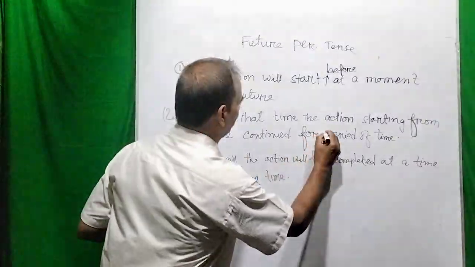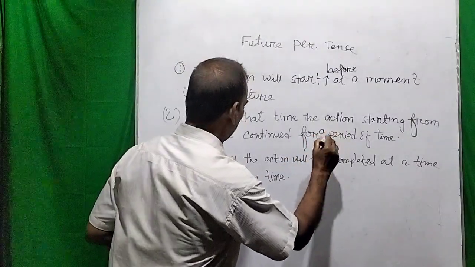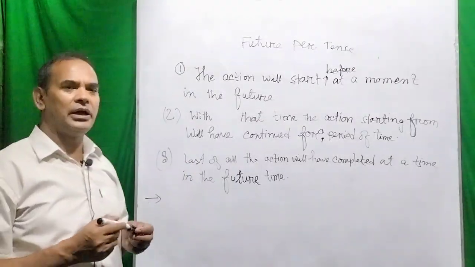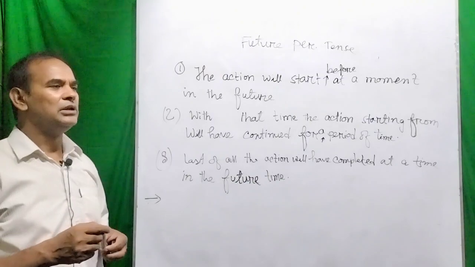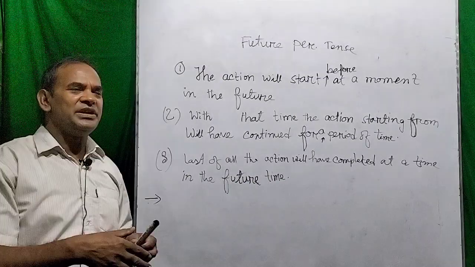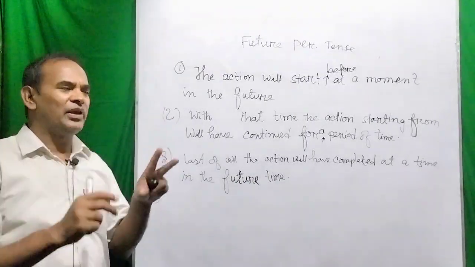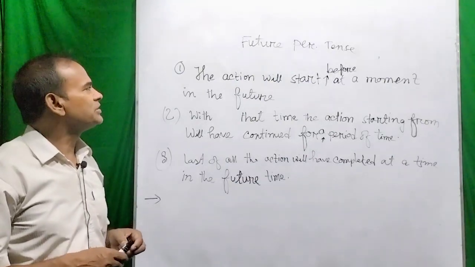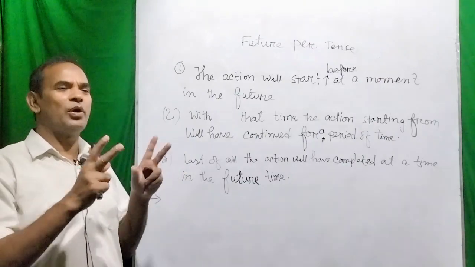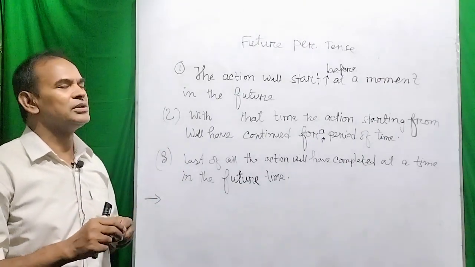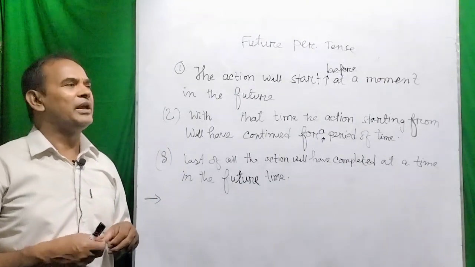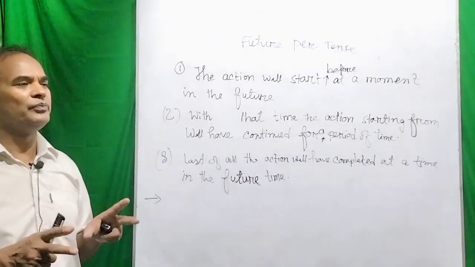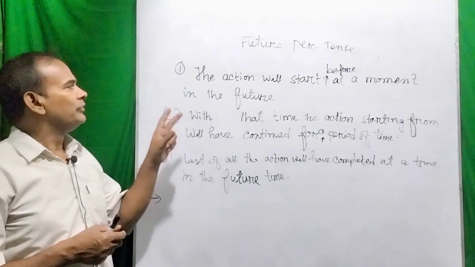So dear viewers, you see the second point, and last of all, the action will have fully completed at a time in the future. So dear viewers, I think you can understand the 3 points of the future perfect tense. If we want to make a clear conception about this tense, we have to have the idea that the action